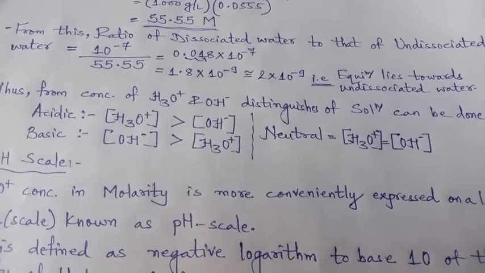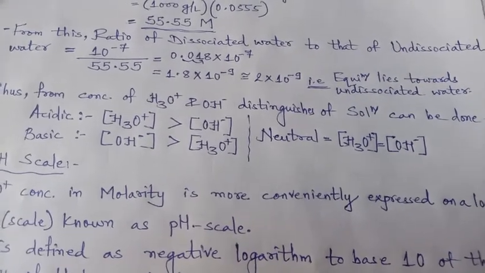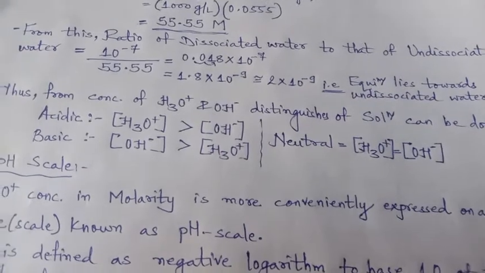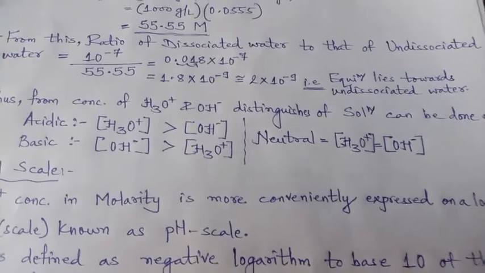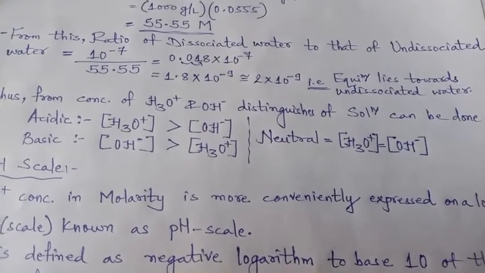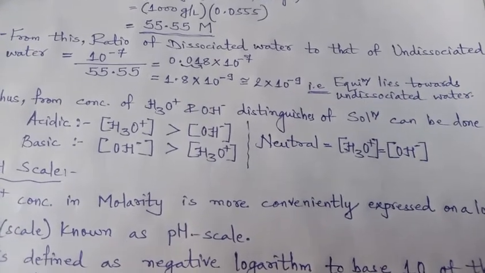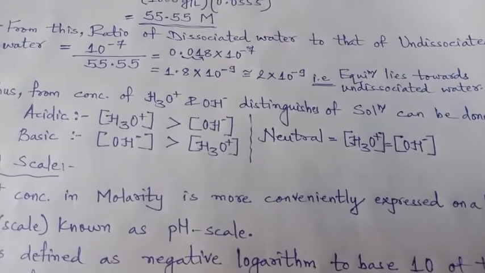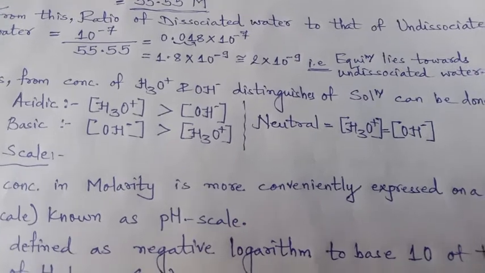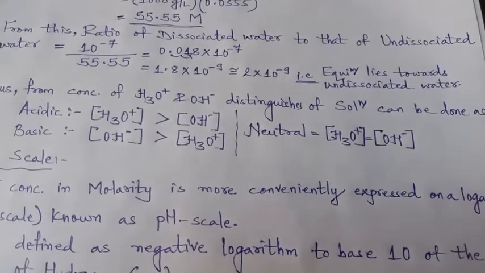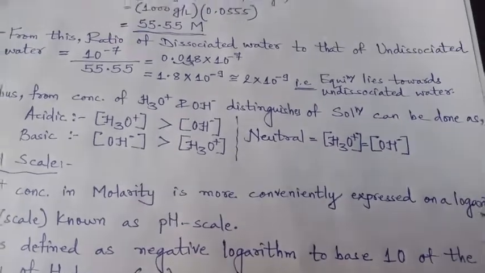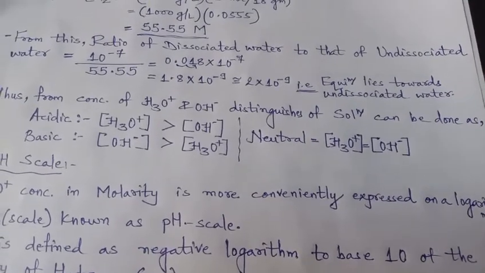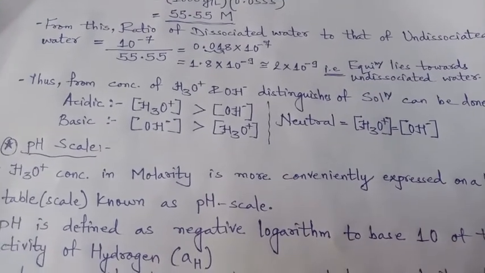This can be considered equivalent to 2 into 10 raised to minus 9, because sometimes in numericals the equilibrium constant is given as 2 into 10 raised to minus 9, which is equivalent to 1.8 into 10 raised to minus 9. And this shows that the equilibrium of water lies towards undissociated water.